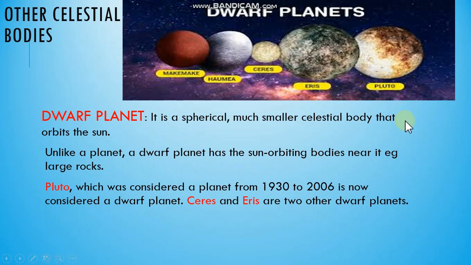Pluto, which was considered a planet from 1930 to 2006, is now considered a dwarf planet. Ceres and Eris are two other dwarf planets. There are many more, but in your book only two are mentioned, Ceres and Eris.